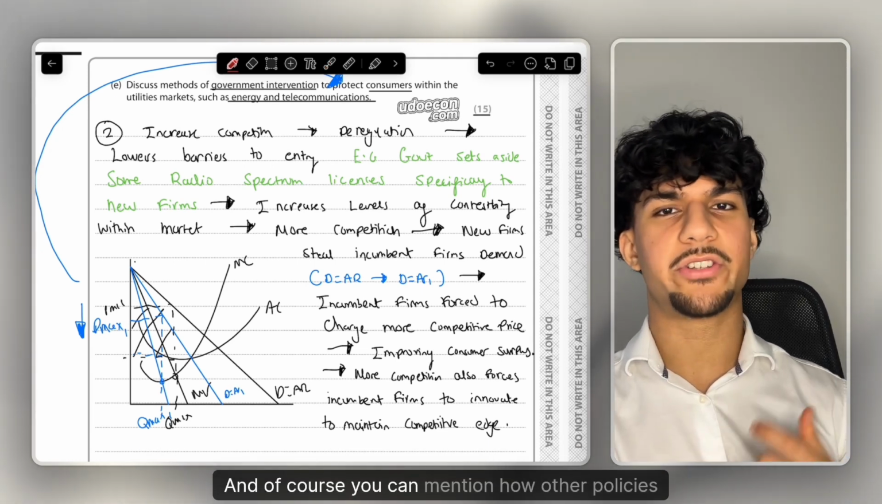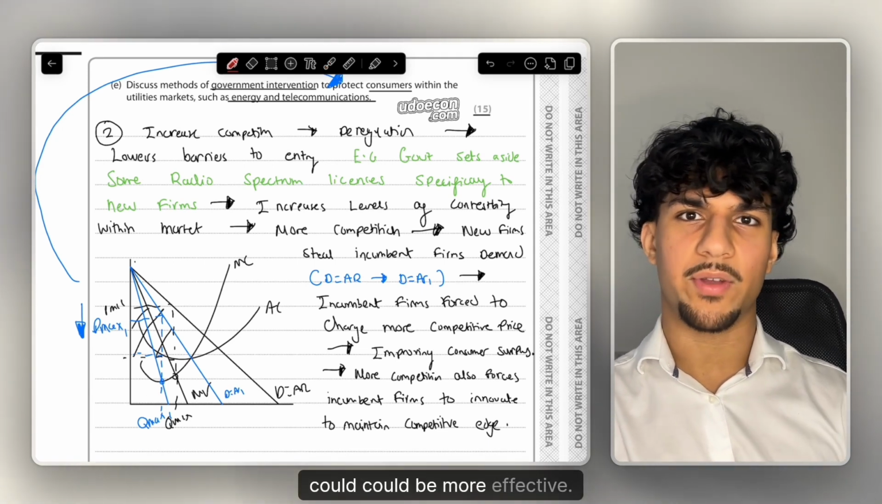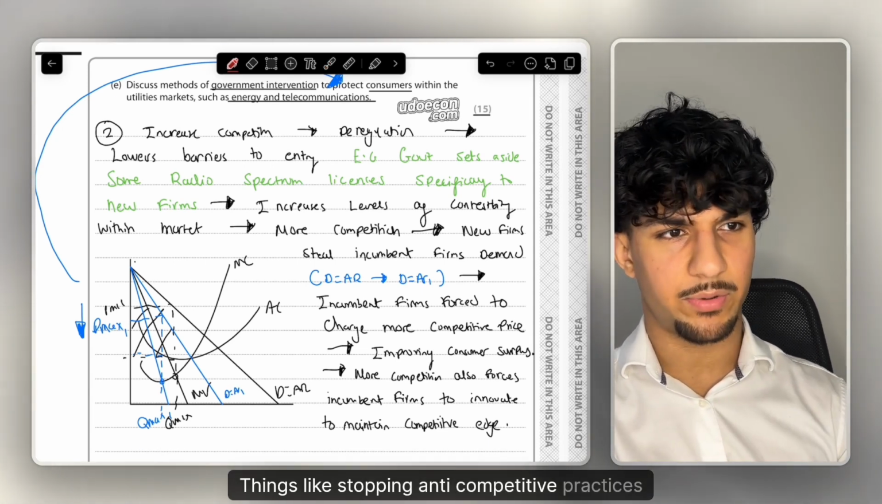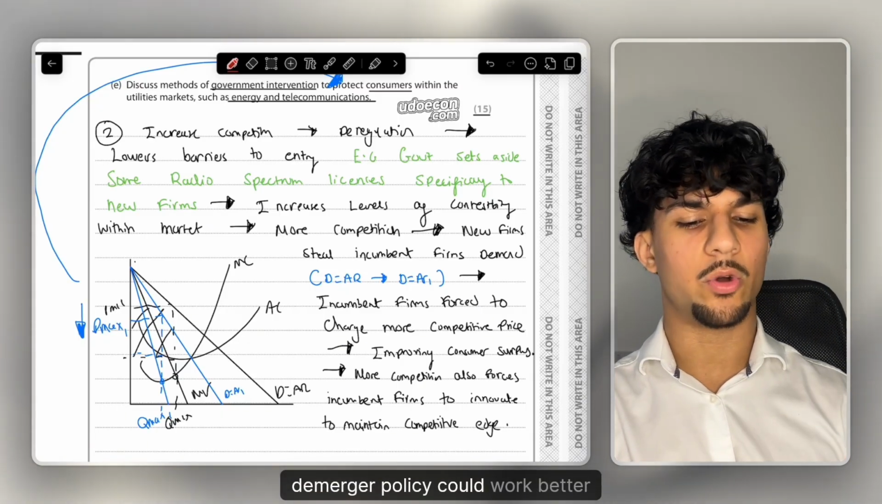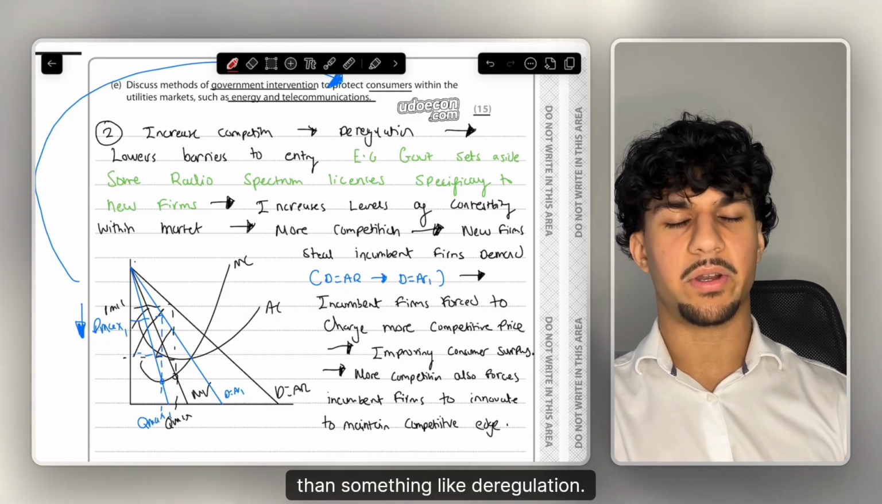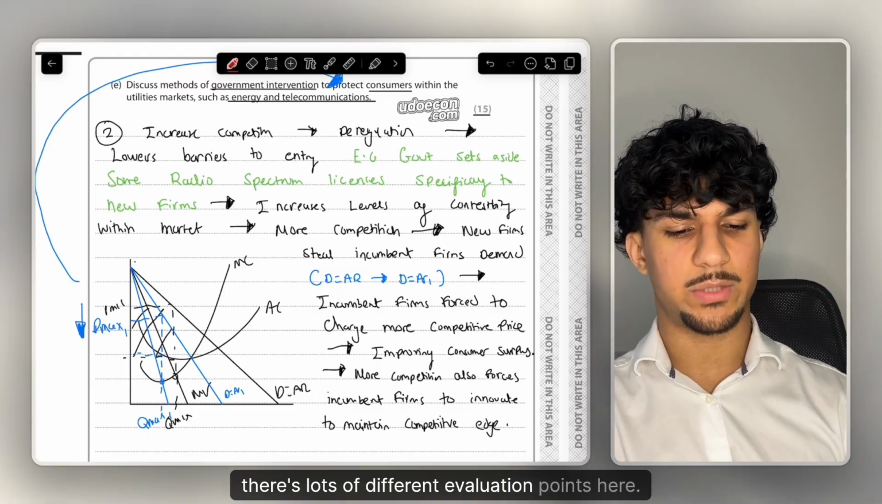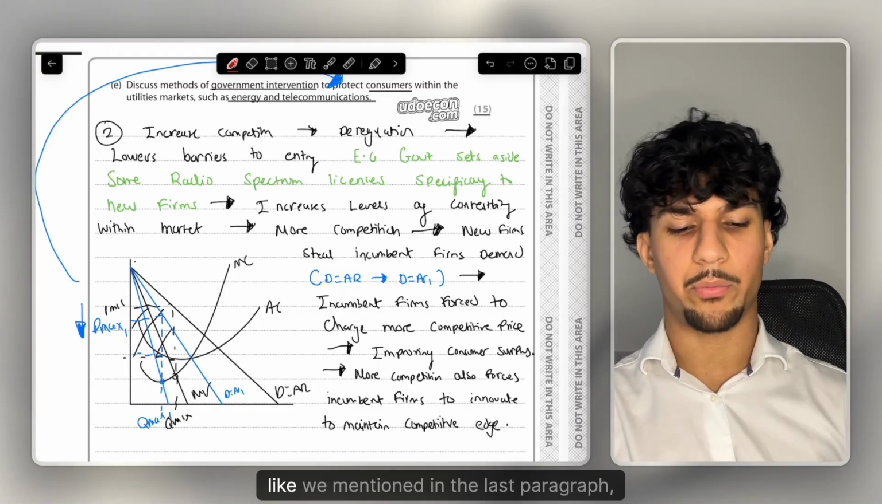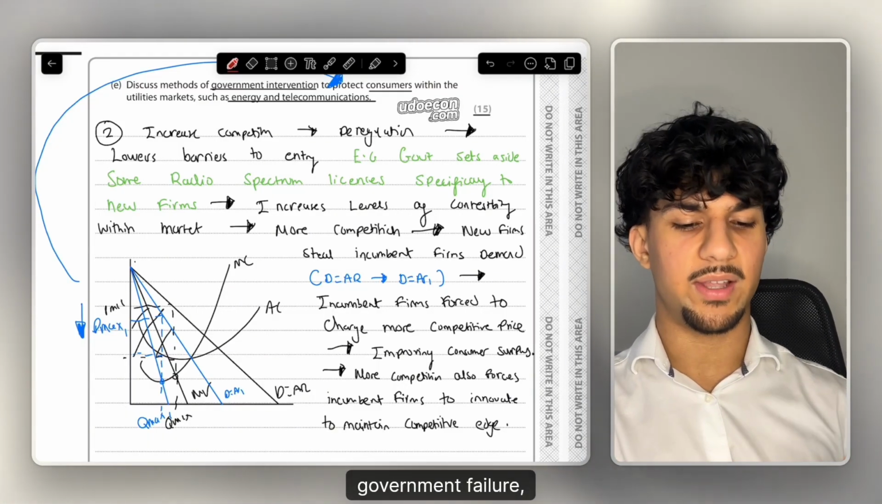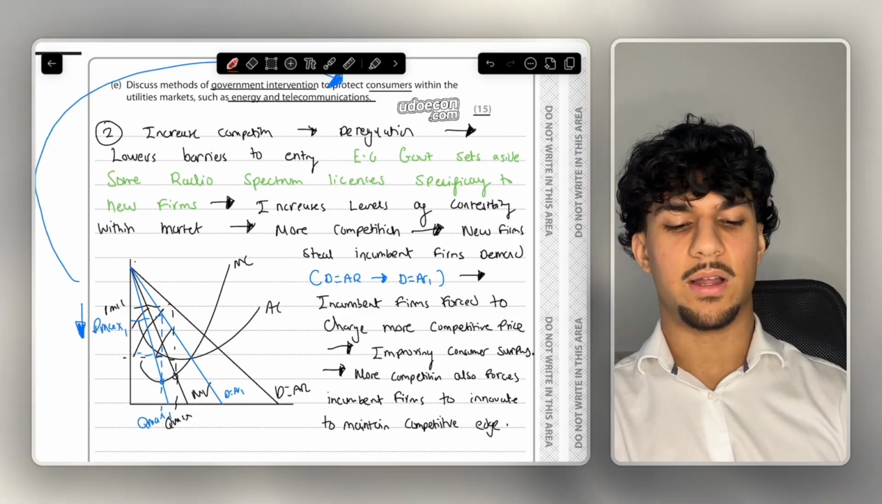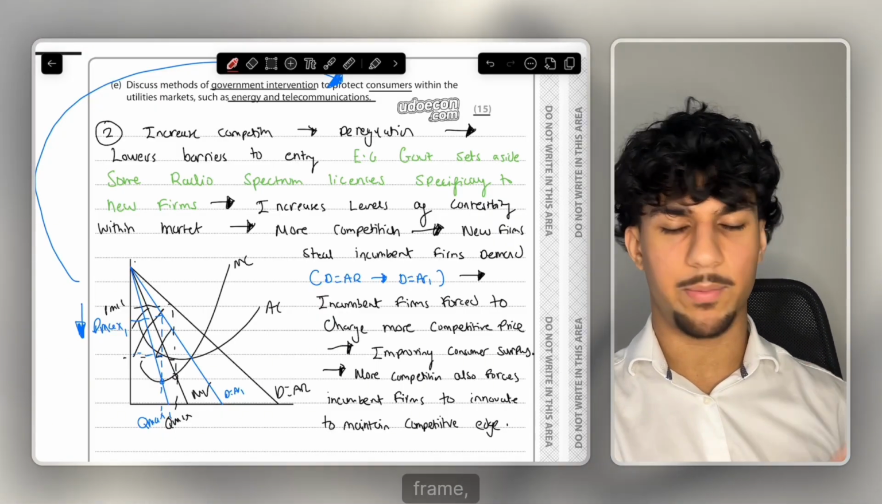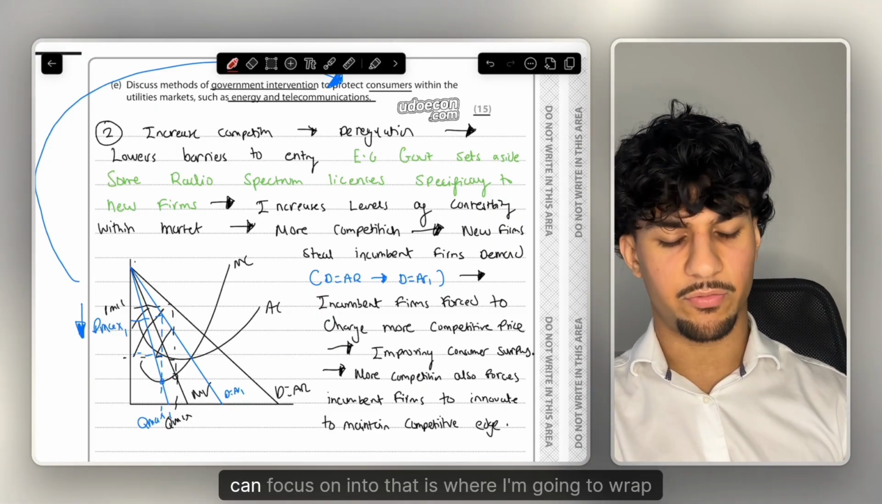And of course, you can mention how other policies could be more effective. Things like stopping anti-competitive practices, demerger policy could work better than something like deregulation. But yeah, there's lots of different evaluation points here. Even things like we mentioned in the last paragraph, government failure, the degree of government failure, short run versus long run, think about the time frame. Lots of different evaluation points here that you can focus on.